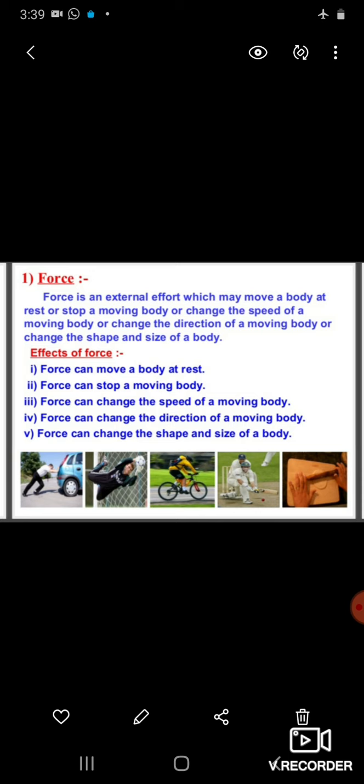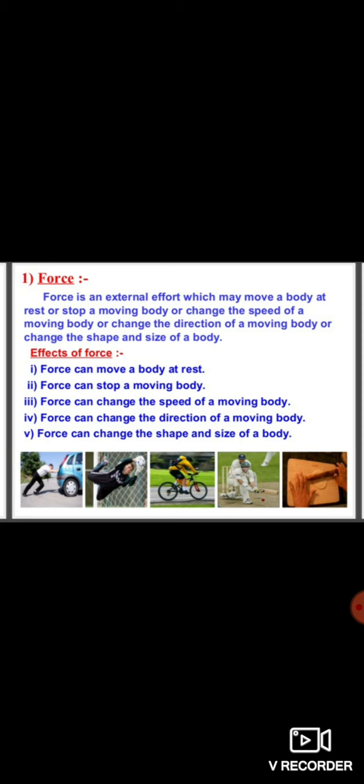First of all, we will discuss force. What do you mean by force? Force is an external effort which may move a body at rest or stop a moving body or change the speed of a moving body and can change the direction, shape and size of a body.